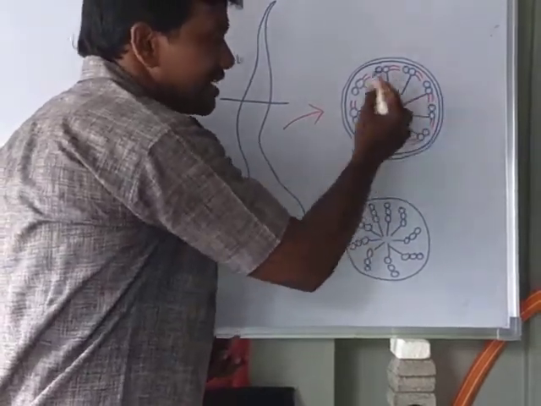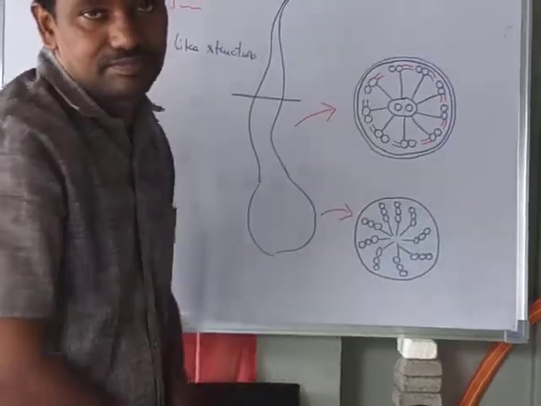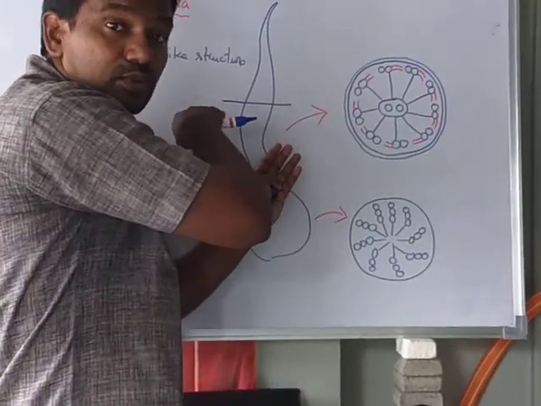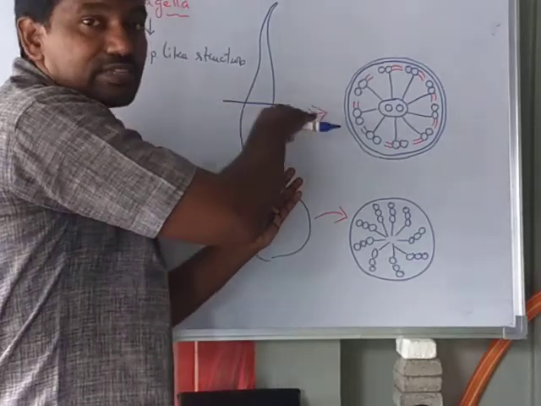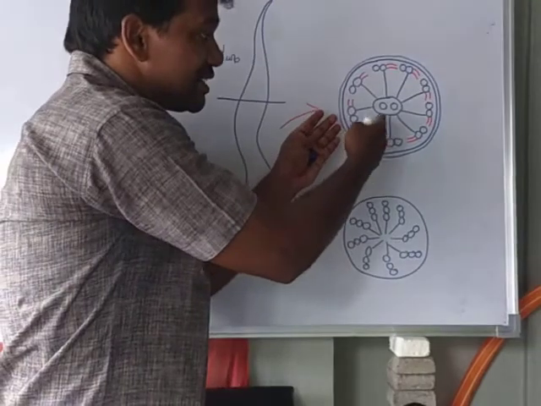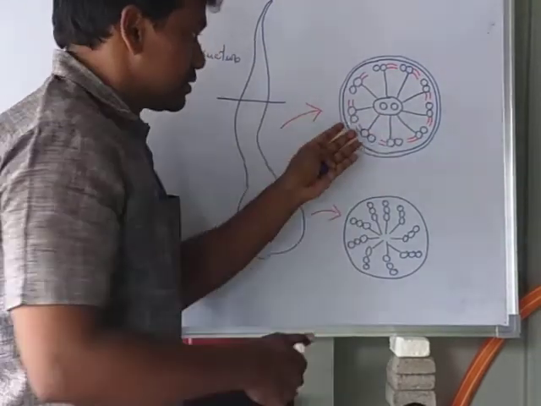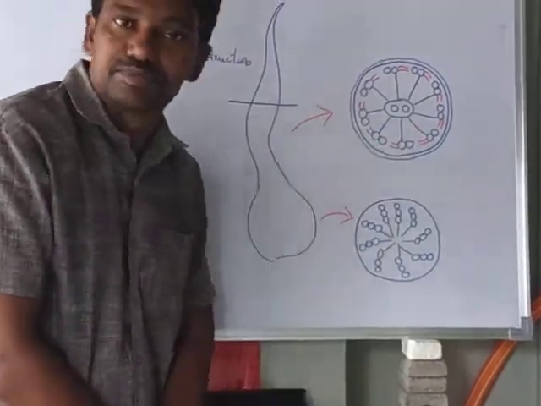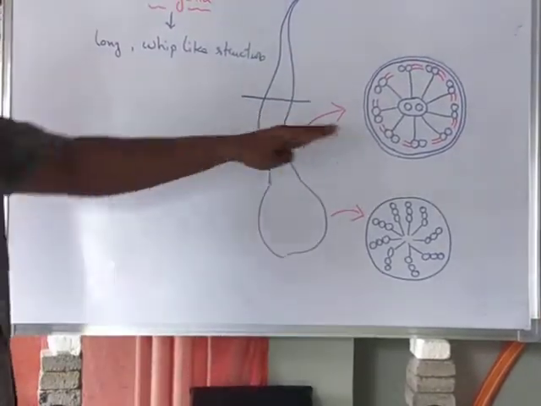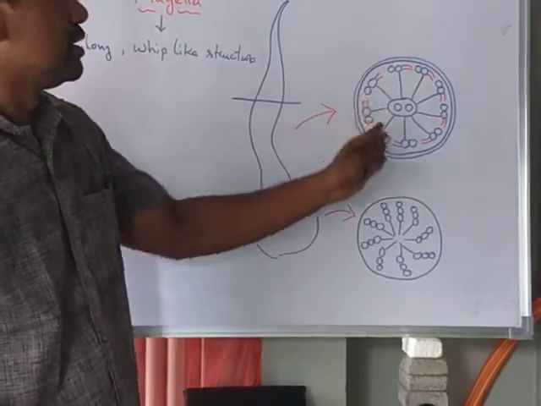So this is the internal structure of the flagella, and there are some parts in it.